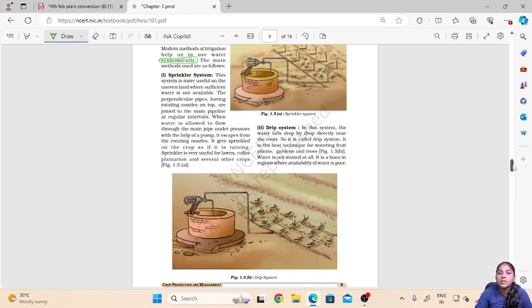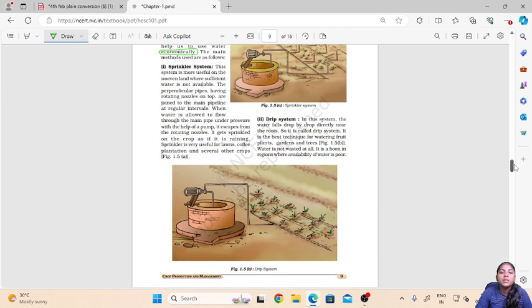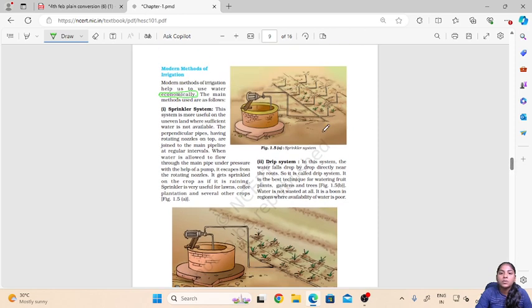So the first one is the sprinkler system. As we can see here in this picture, the sprinkler system is more useful in uneven land and where the water availability is not sufficient. There is a pump on the well which will take the water out from the well, and then there is a network of pipes which will carry the water to the field.